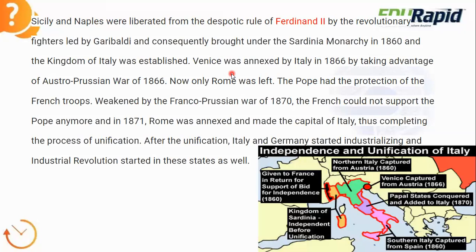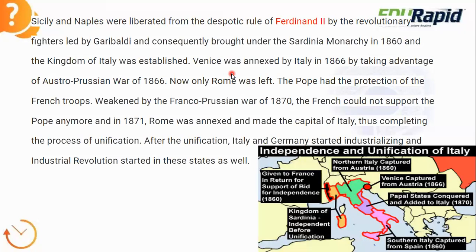In the previous slide we studied, in German unification, the 1870 war happened between Bismarck and the French, and Bismarck defeated the French. So the French troops and the French country itself were weakened, and the Pope did not receive any protection from the French. That's why it was very easy for the Italians to annex Rome. Rome was annexed and made the capital of Italy, thus completing the process of unification.